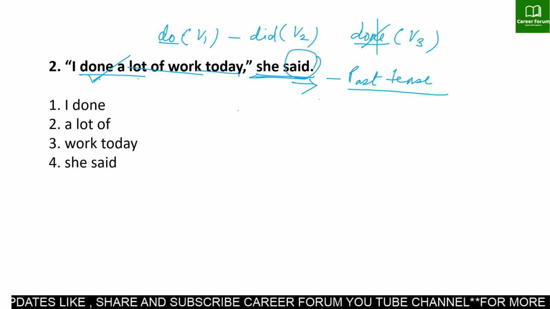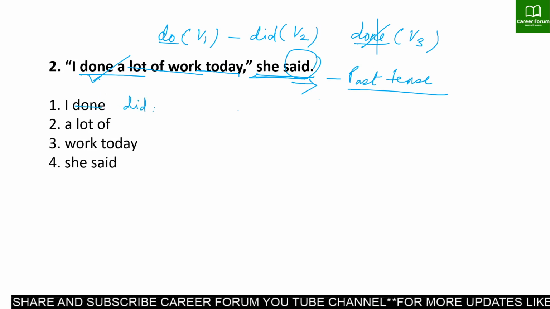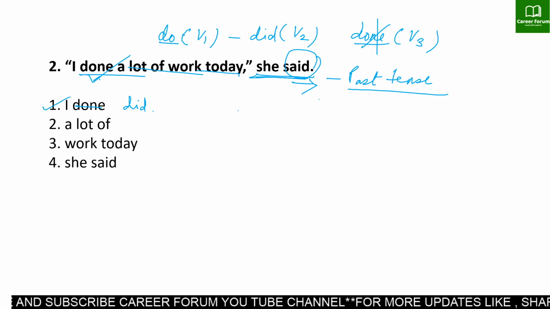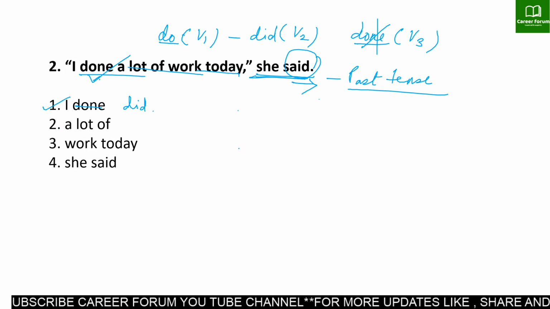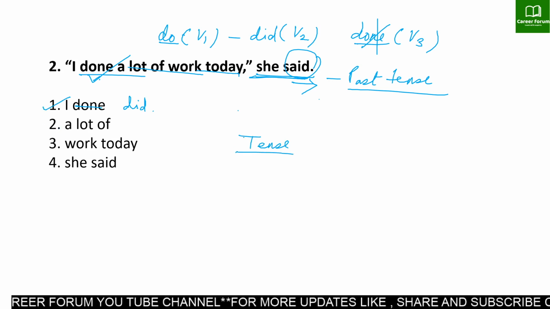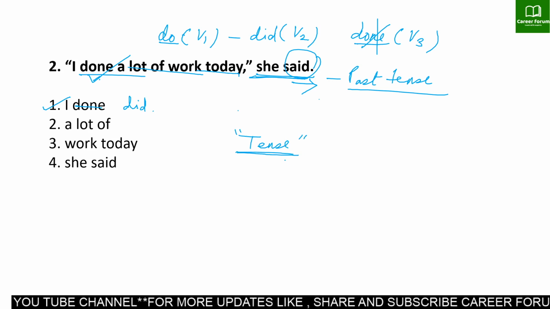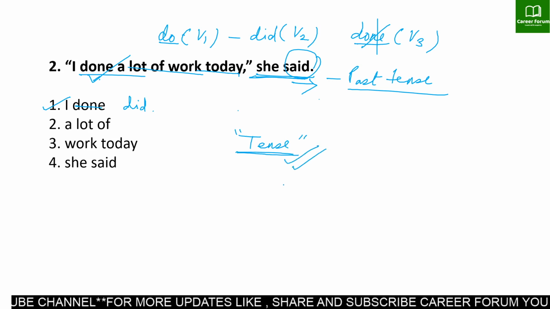So this done has to be replaced with did. The error lies in the first part. Tense is very important, and usually examiners give questions from tense, so be specific with the rules of the tenses.